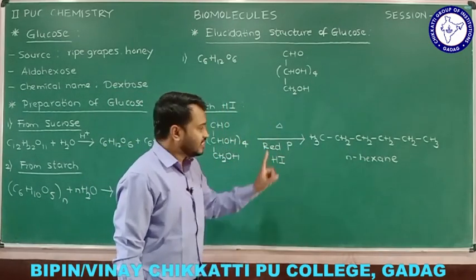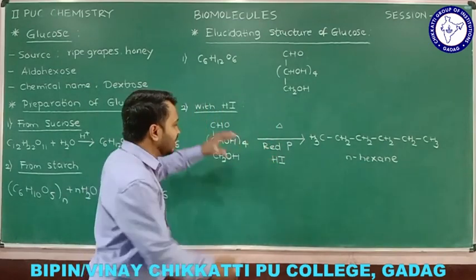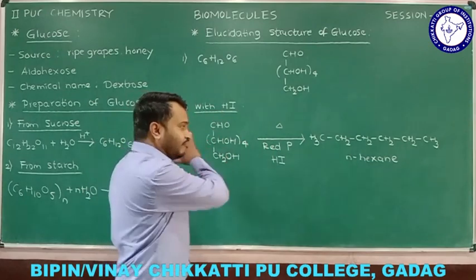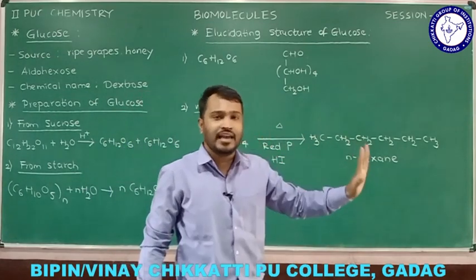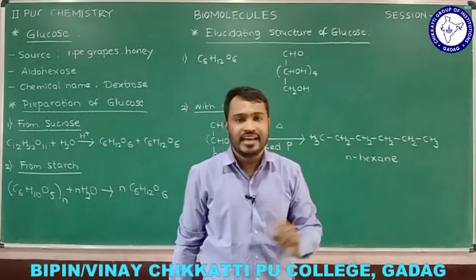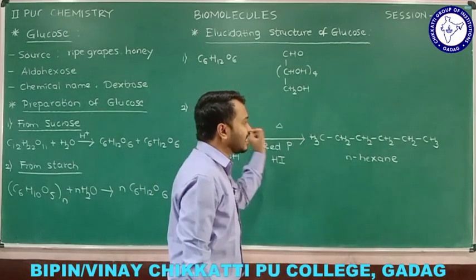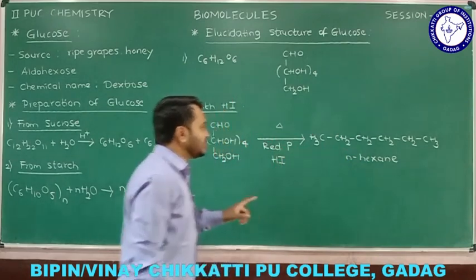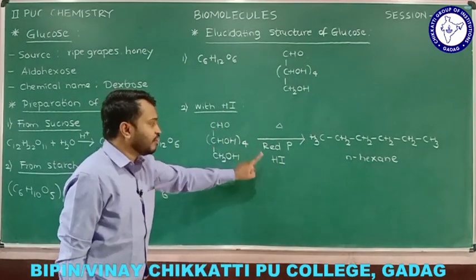Try to know that one. Since HI is a reducing agent, it reduces the aldehyde to primary alcohol, then secondary alcohol, and finally we get a simple alkane, that is normal hexane. N stands for normal, since the carbon atoms are in a straight chain manner. That is the reaction when glucose reacts with red phosphorus and HI.